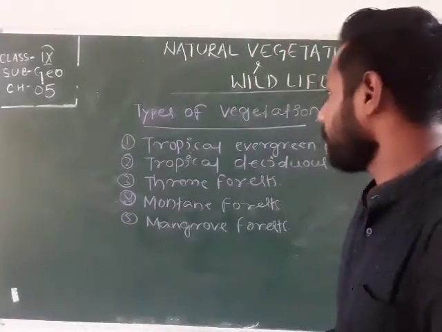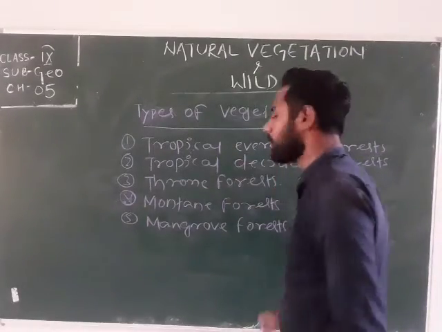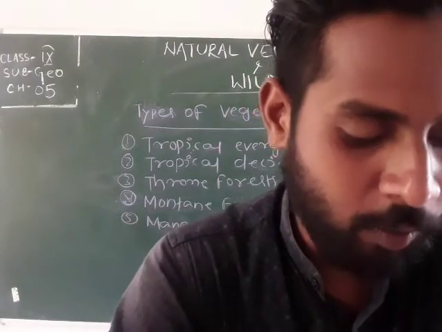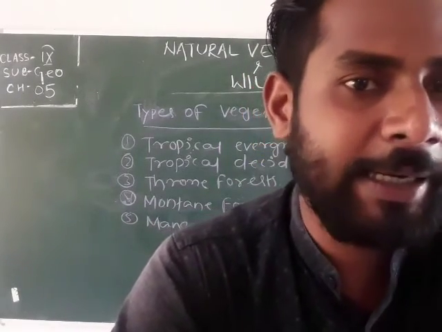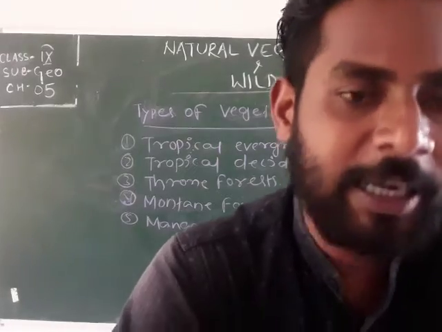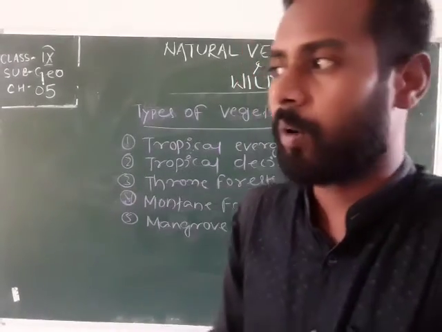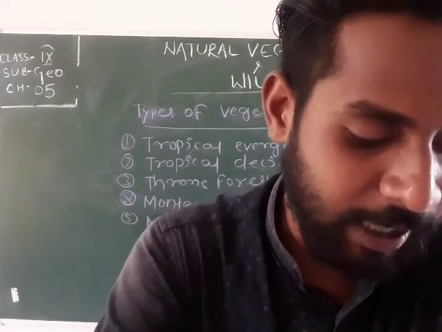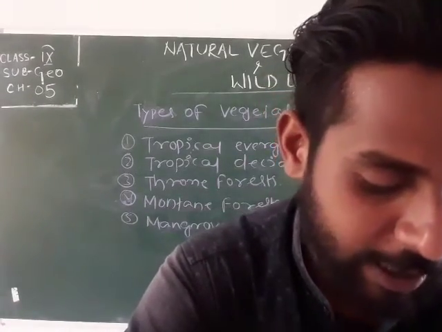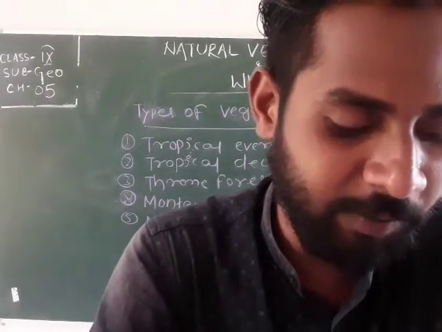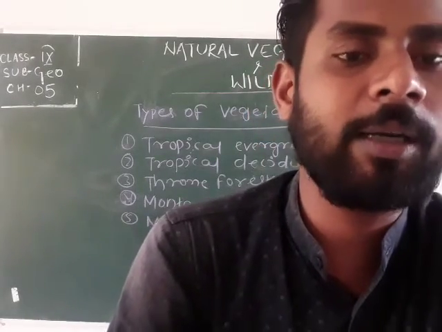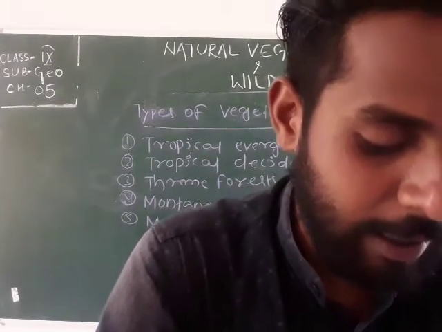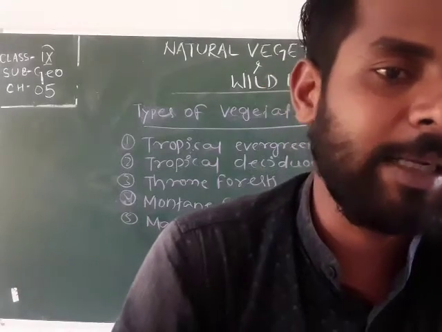Then the second one is tropical deciduous forest. Okay, it is the most widespread forest in India. Means in most parts of India, in most places of India, we can find tropical deciduous forest. These are also called the monsoon forest and spread over the region receiving rainfall between 200 centimeter and 70 centimeter.